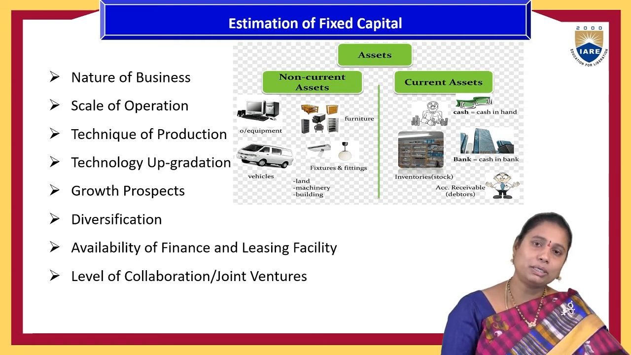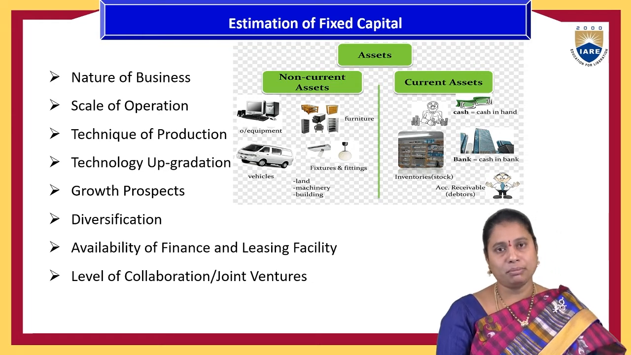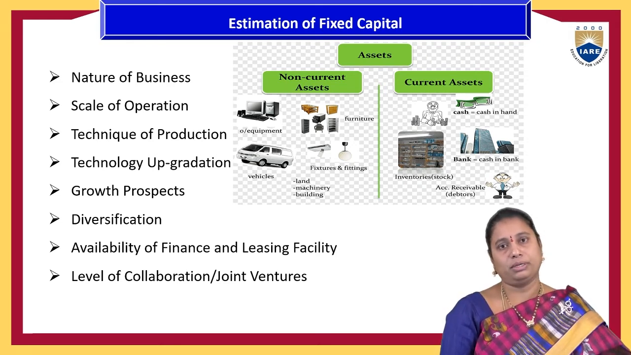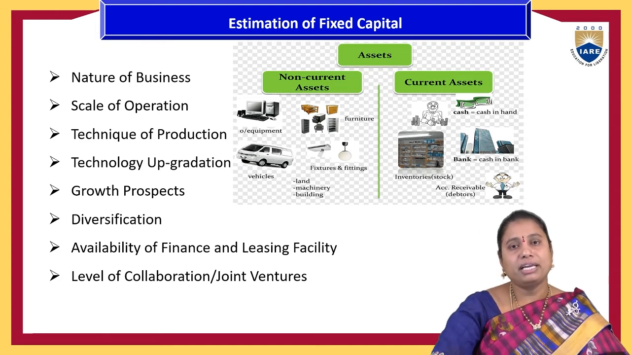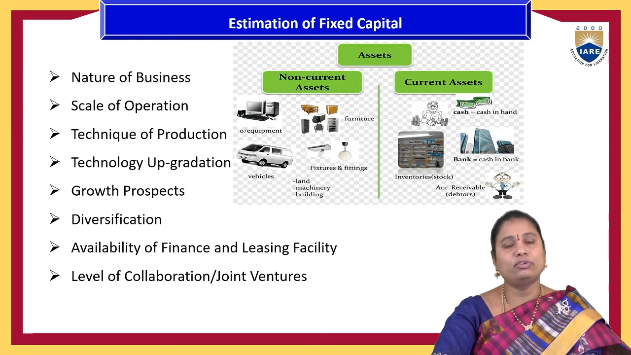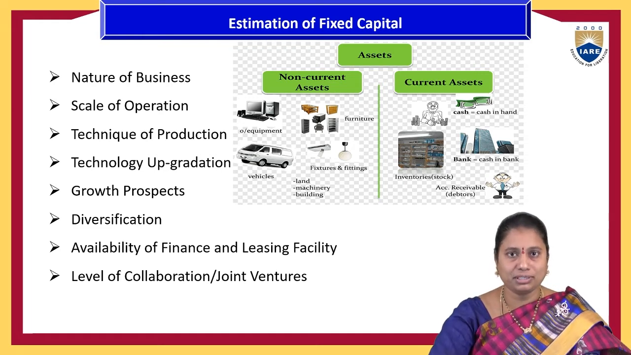If there is more availability, they can get maximum capital. If there is less availability and less credibility for the owner, then there is a chance of getting a smaller amount for the fixed capital. So these are the elements which the owner of the organization has to keep in mind before estimating this fixed capital.